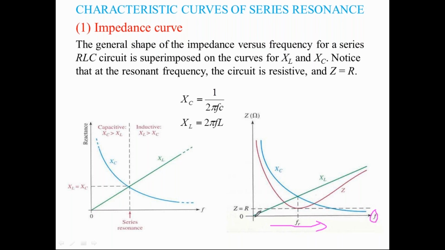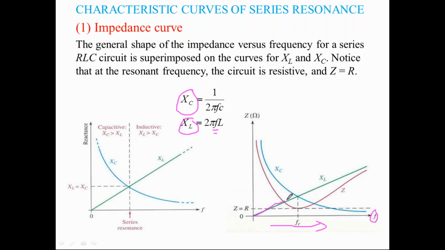Whenever the frequency of the circuit changes in this manner, I am going to calculate the different values of XC and XL, capacitive reactance and inductive reactance, with respect to frequency F. At F equal to 0, XL becomes 0.